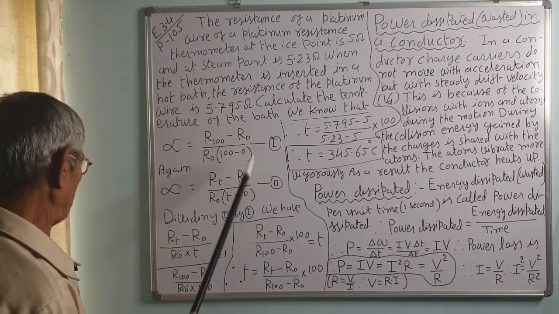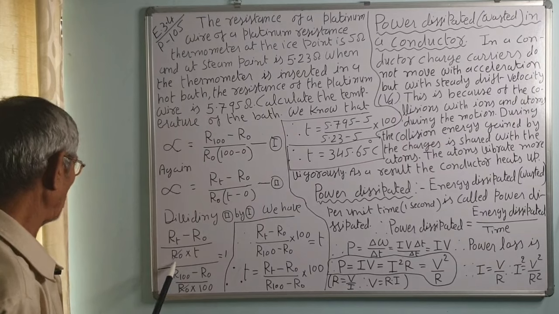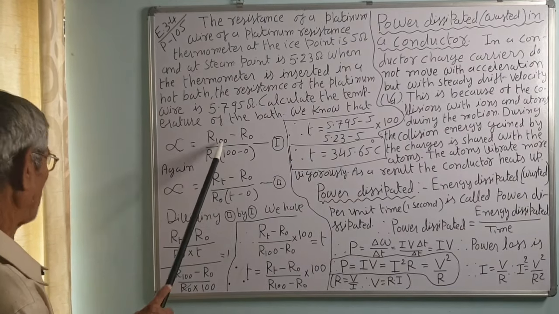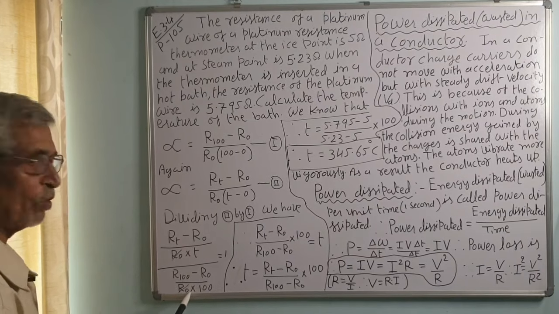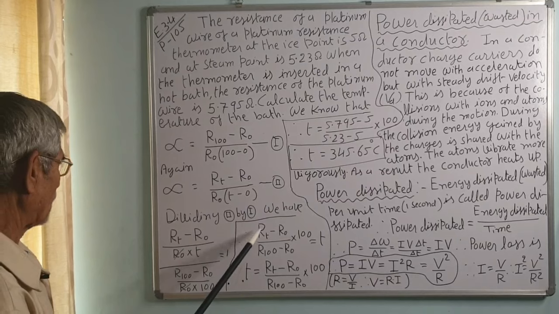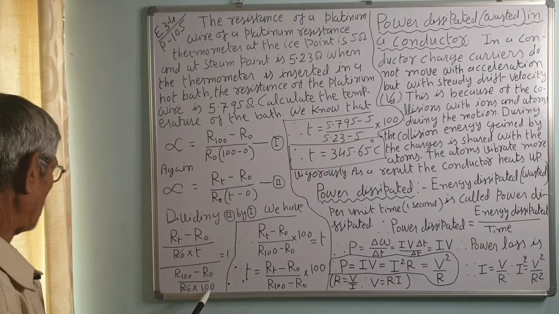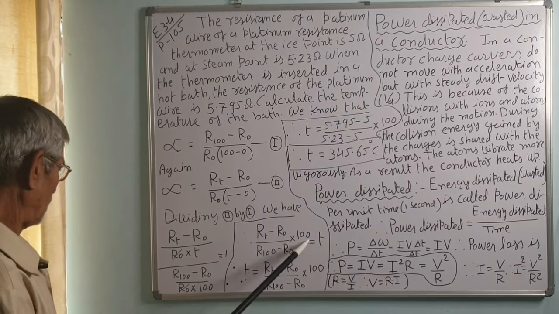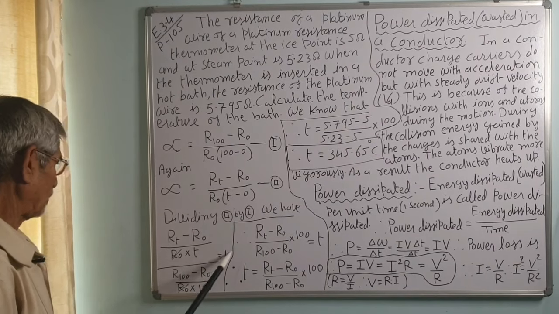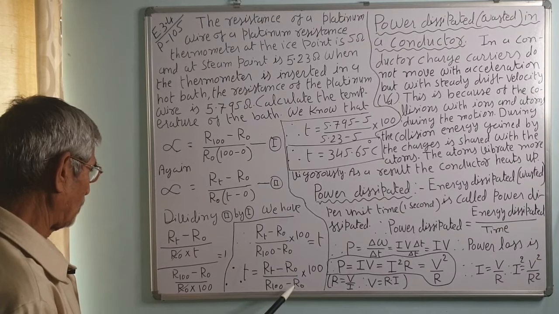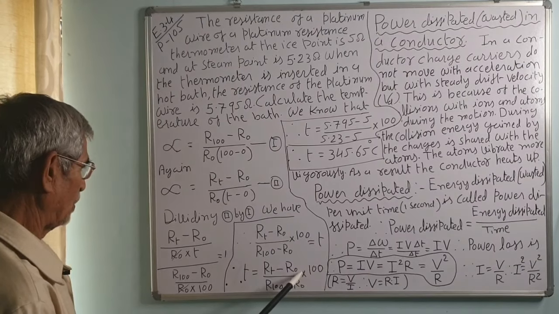Dividing 2 by 1, we get RT minus R0 upon R0 into T minus 0, equal to R100 minus R0 upon R0 into 100. R0 cancels, so RT minus R0 into 100 upon R100 minus R0 is equal to T. Therefore, T is equal to RT minus R0 upon R100 minus R0 into 100.